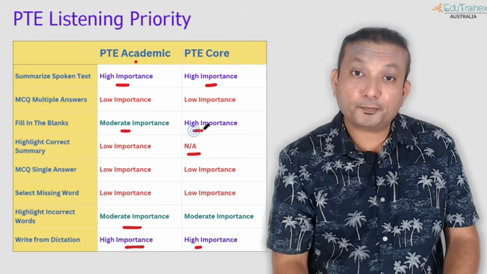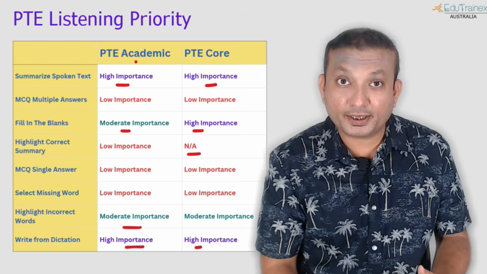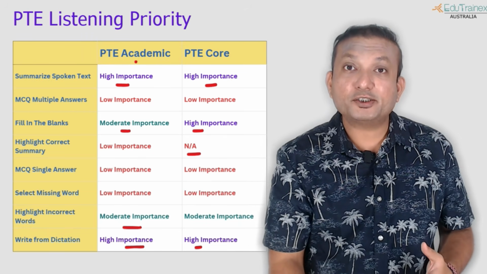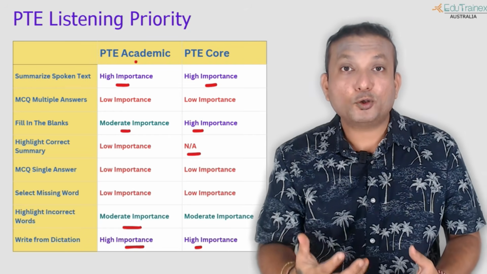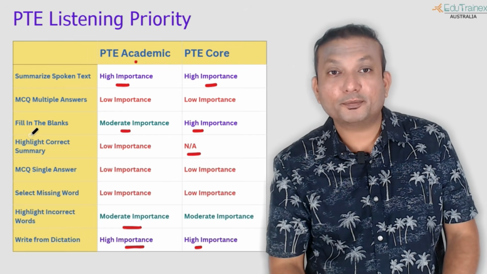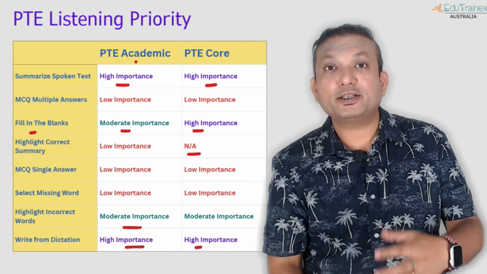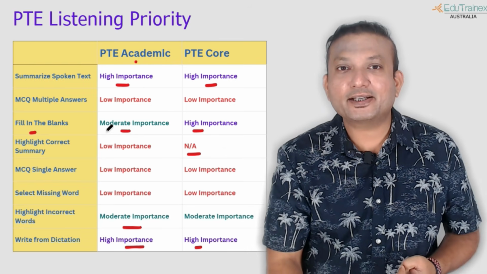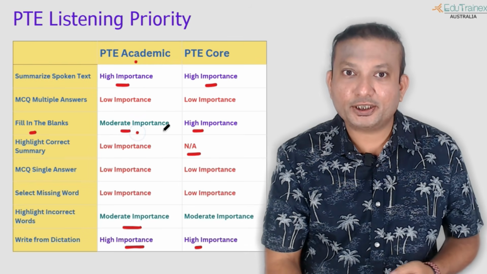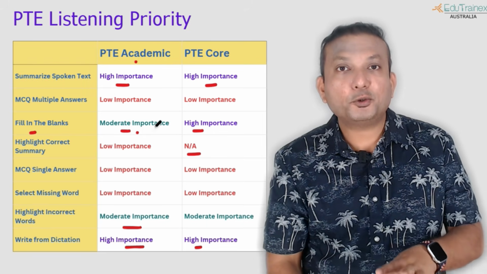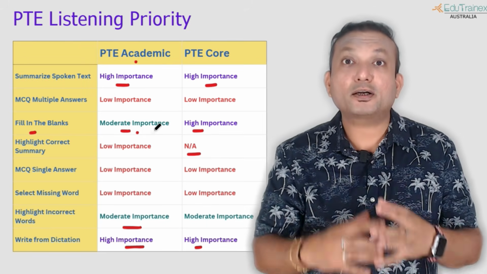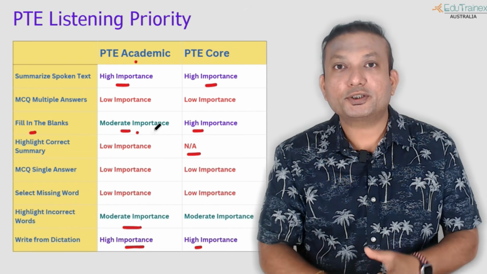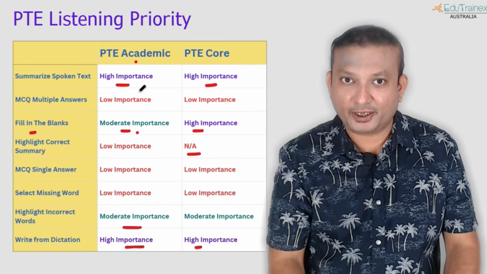Now, why I have put high importance for the PTE Core exam for this question and moderate importance for the academic exam is because in the core exam, you get contribution from this listening fill in the blanks to both your listening and your writing scores. This used to be the case in the academic exam as well until the exam changes were applied, and now it only contributes to your listening scores, but a fair amount of contribution still comes from this question to your listening scores. So do not ignore it.